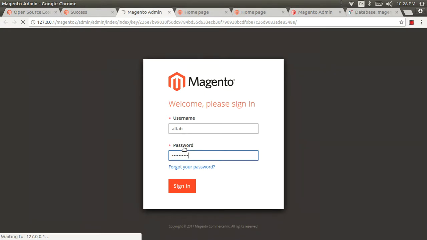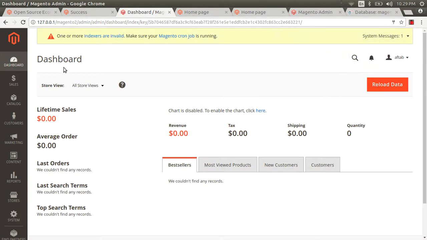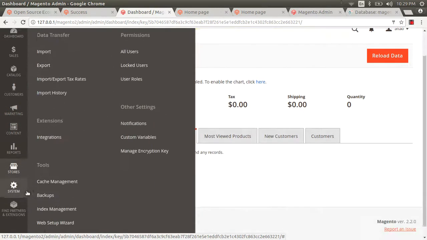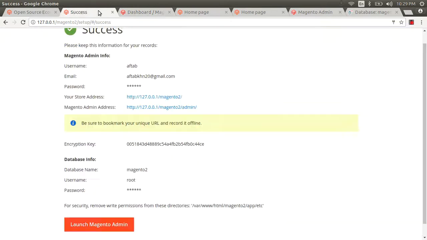This is the first time, after clear cache and deploy static content, definitely it will be fast. So guys, this is the Magento admin area. So finally we are done with the Magento 2 install.